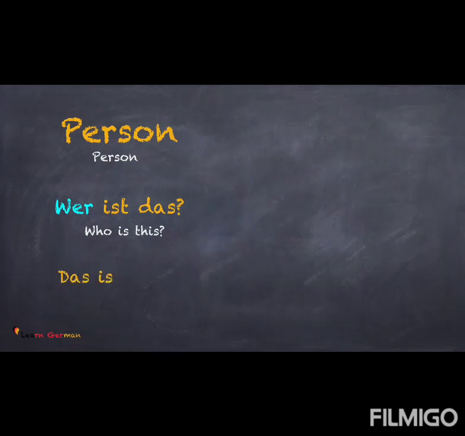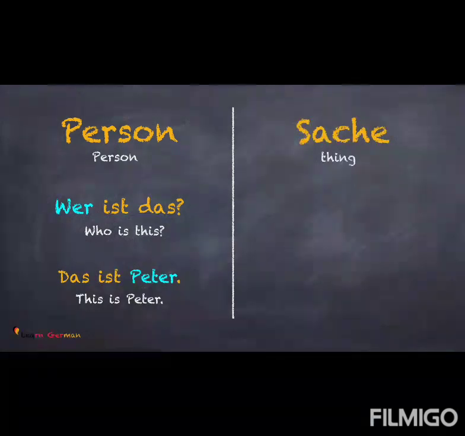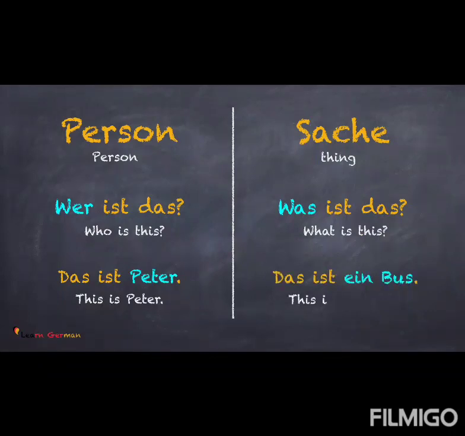Wer ist das? Das ist Peter. In the case of a Person, your question is formulated with wer. You can see the answer, it's with Peter. Let's look at the other one. Sache. Was ist das? Das ist ein Bus. Whenever you're talking about a thing, your question will be with was. Basically, the questions wer and was help you in identifying the nominative.